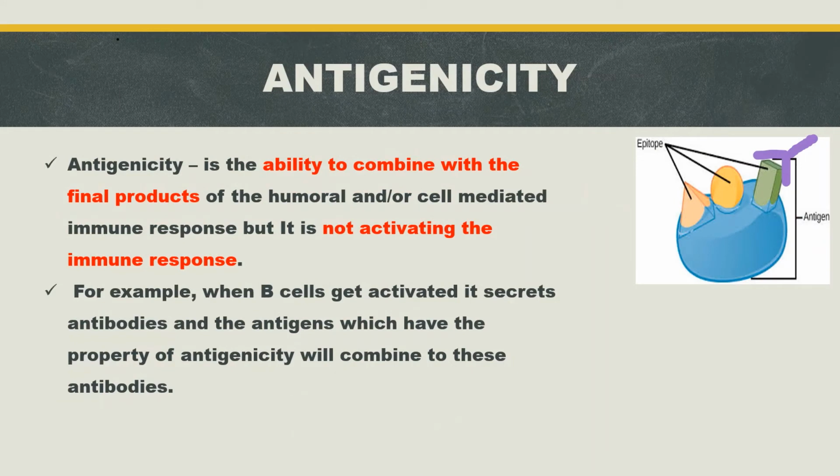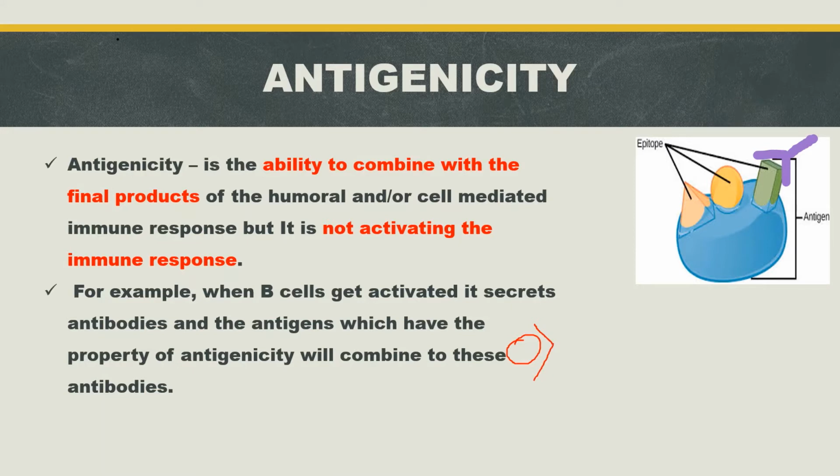Antigenicity. Antigenicity is the ability to combine with the final product of the humoral and or cell-mediated immune response, but it is not activating the immune response. So here antigens can bind with or combine with the final product of humoral or cell-mediated immune response.